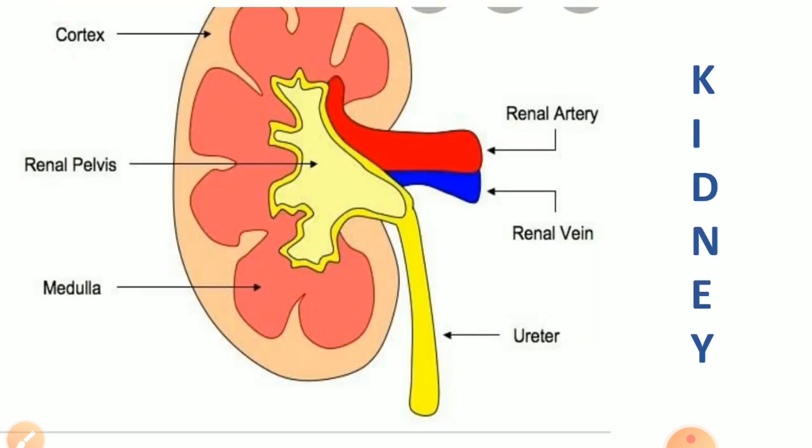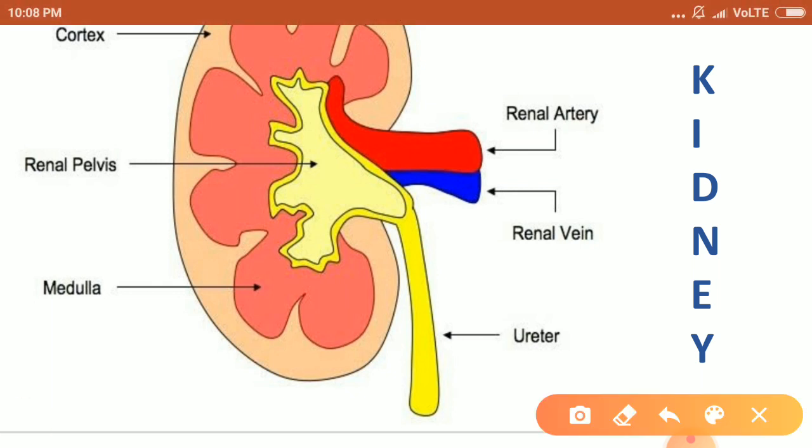Now, I'm going to explain something about the kidney. Kidney, as I have told you, contains a large number of filtration units. The blood from the aorta enters into the kidneys through the renal artery, and it returns back to the posterior vena cava through the renal vein. You can see this renal artery and renal vein.